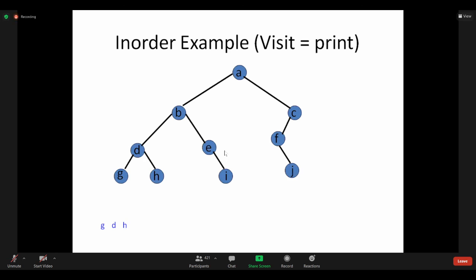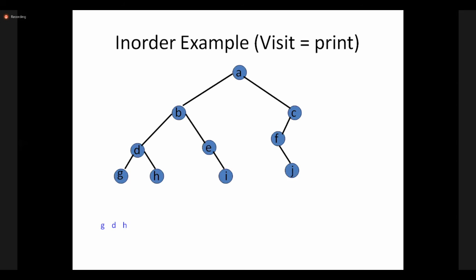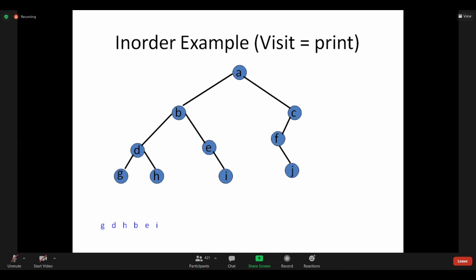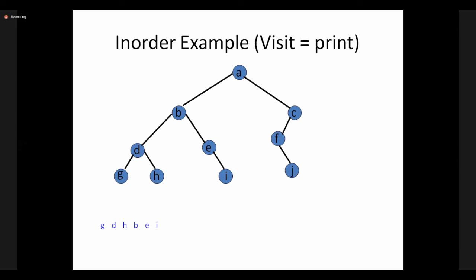Now coming to the right side part of B. In the right side part also, you should go left, root, right only. For B, the right part is E. E is a child, but E becomes root here. Why? Because E has a child. Then when E is root, we have to go to the left of E. Is there any left of E? No. Then go to root and print E. Then print I. So after B, print E, then I. Finished. A is the main root, and the left part is completely completed. Then I go back to A and go to the right part.